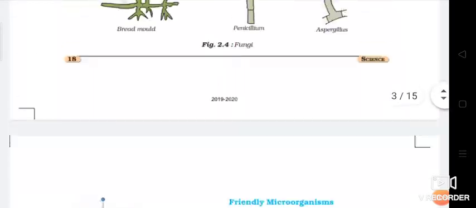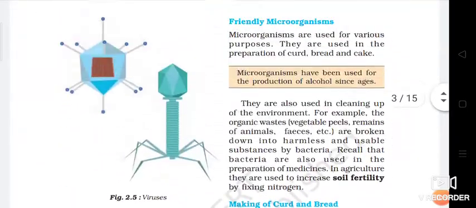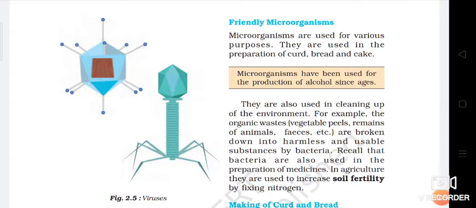Then we have discussed the friendly approach of microorganisms. Some microorganisms are very helpful. With the help of these microorganisms, we can convert milk into curd.